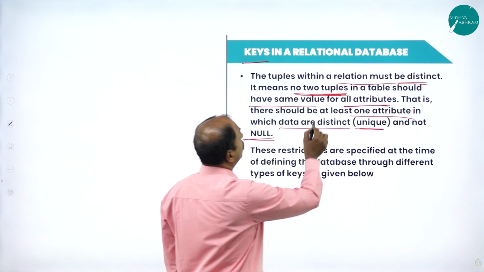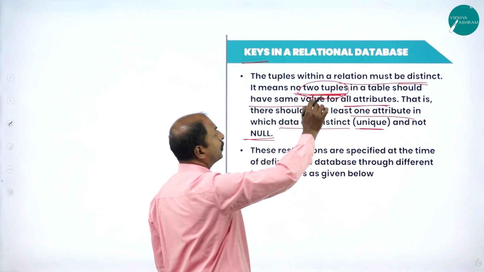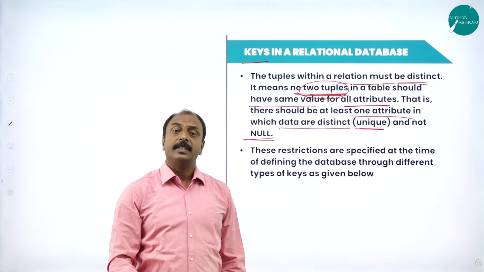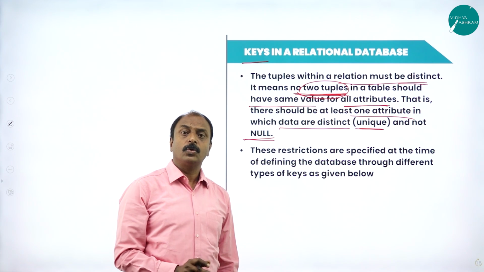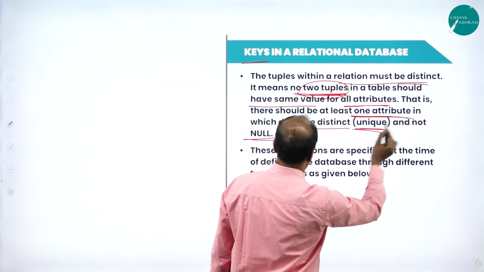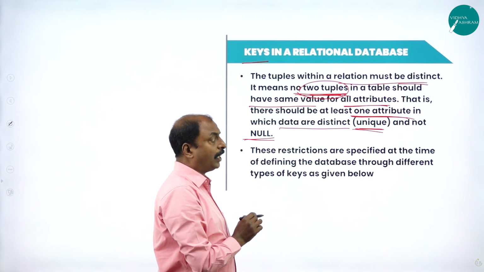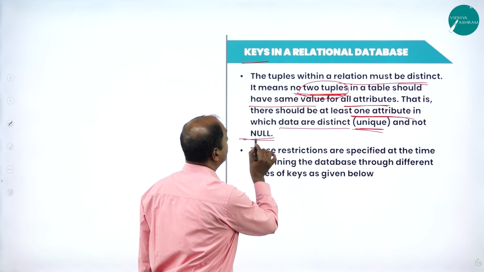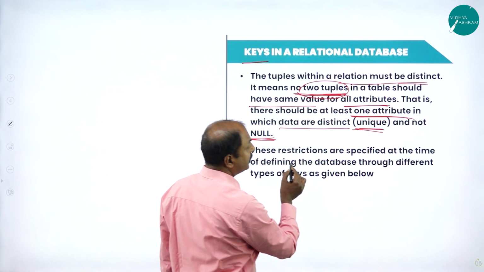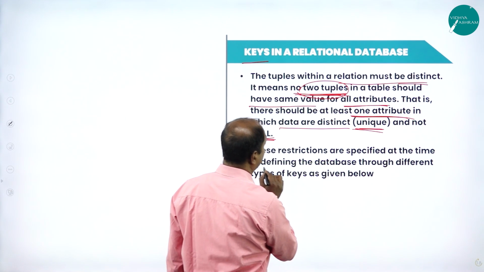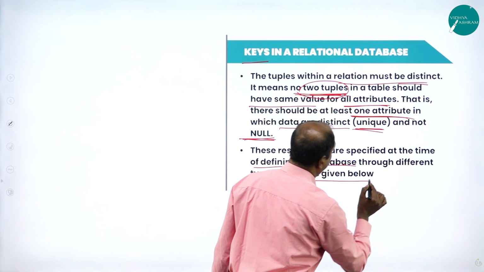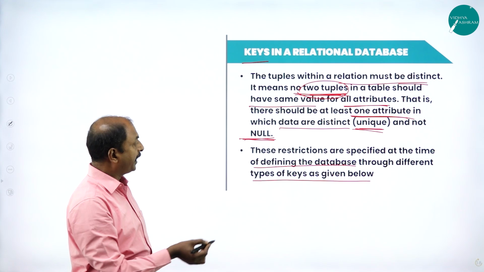But no two records can have the same value for at least one attribute or column, or be null. This is one criterion. These restrictions are specified at the time of defining the database through different types of keys, as given in the next slide.